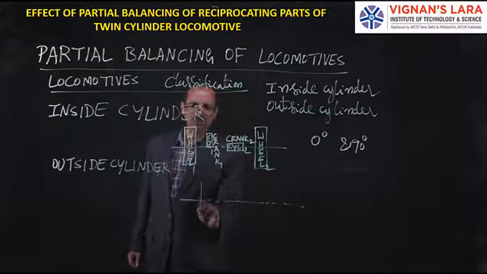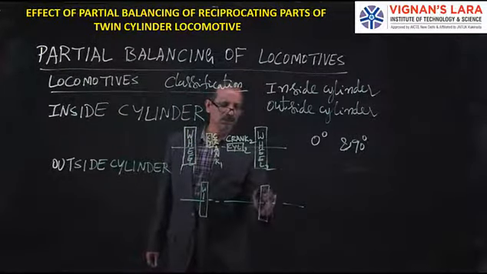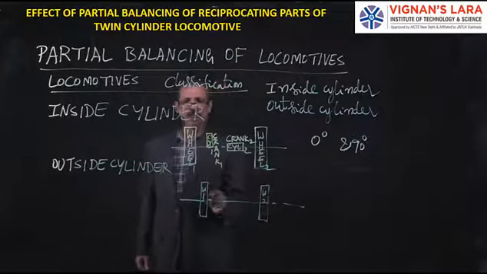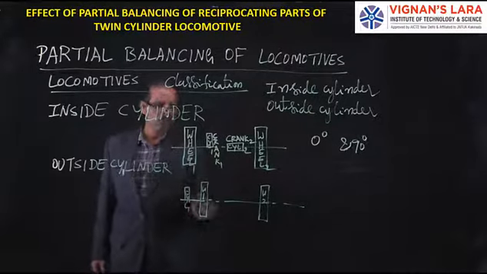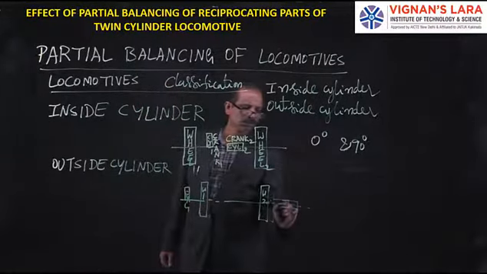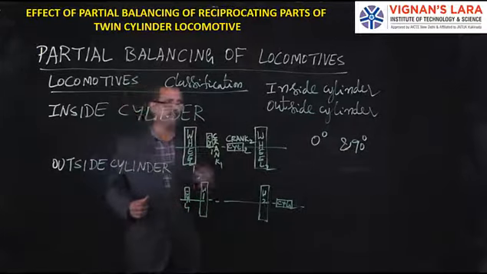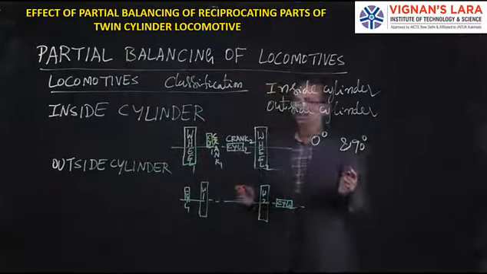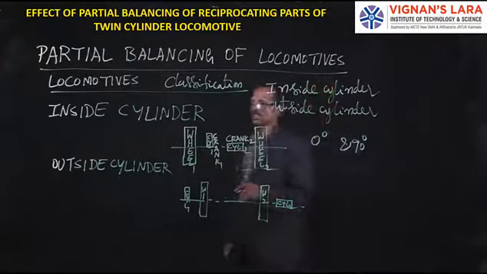The cylinders are kept outside the wheels. This is wheel 1 and this is wheel 2, and we will be placing the cylinders outside. This is cylinder 1. This is cylinder 2. This is one type of classification, that is keeping the cylinders either inside or outside, which is called inside cylinder engine and outside cylinder engine.